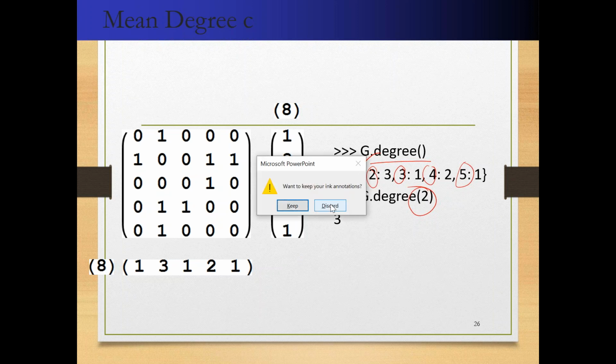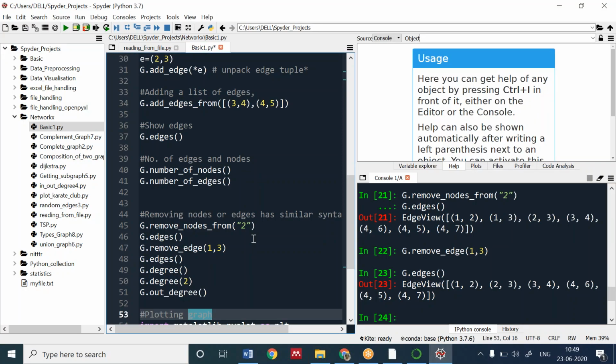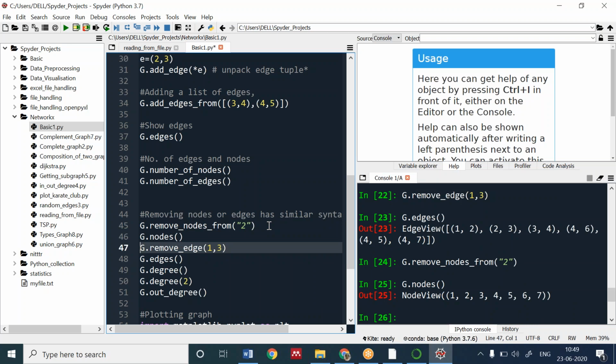Let me run this. Remove nodes from it. I'm removing nodes from it. Let me run this. Node is also not being removed.